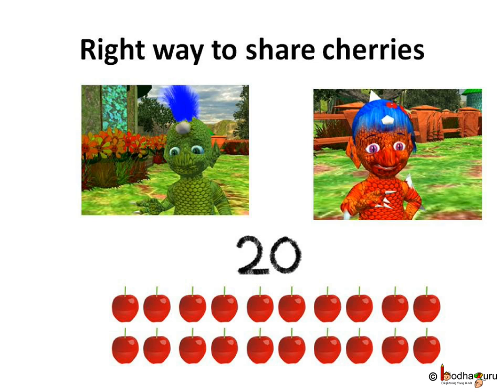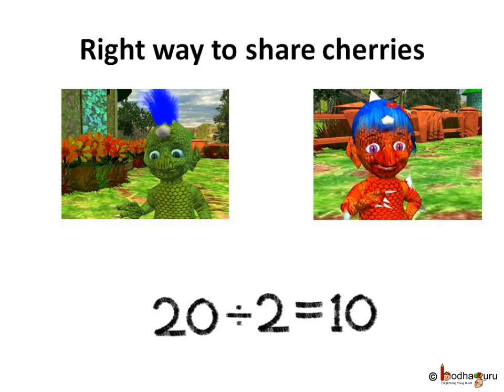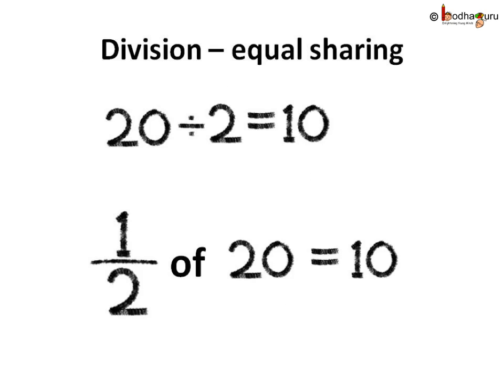You and your sister's share should be the same, right? So, we divide cherries into two equal shares. Divide. Yes, it is division. 20, we divide it into two equal shares. 20 divided by 2 is 10.